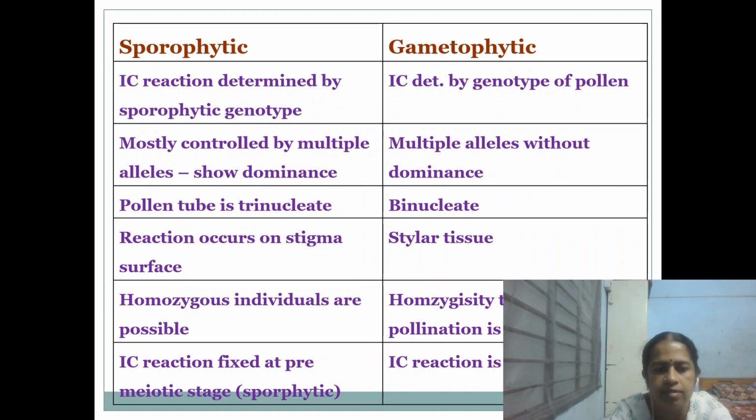The incompatibility reaction is fixed at the pre-meiotic stage, that is the sporophyte of the parent is responsible. So, it should be before the meiosis. Once the meiosis takes place, it will become gametes. So, post-meiotic is reported in the gametophytic self-incompatibility reaction.